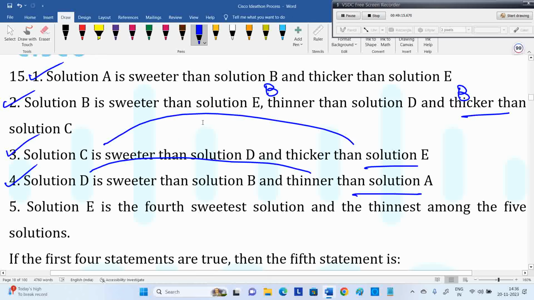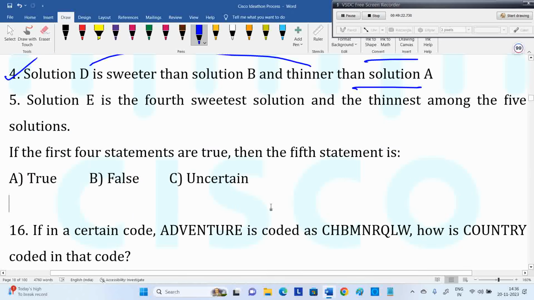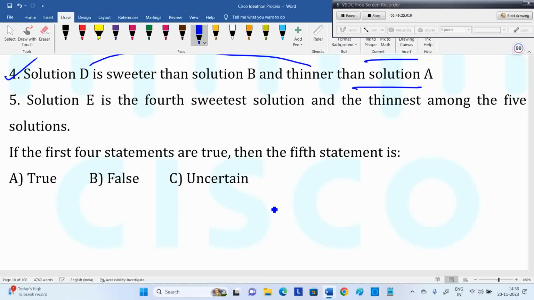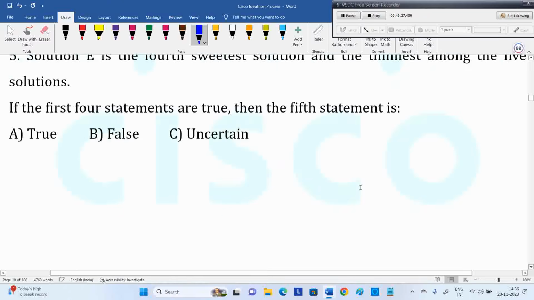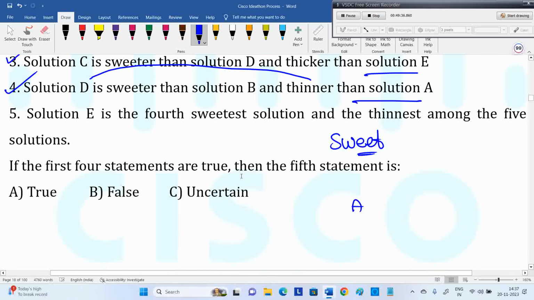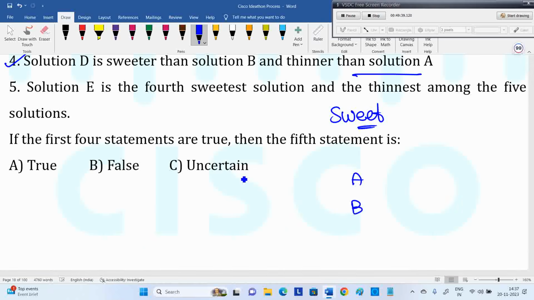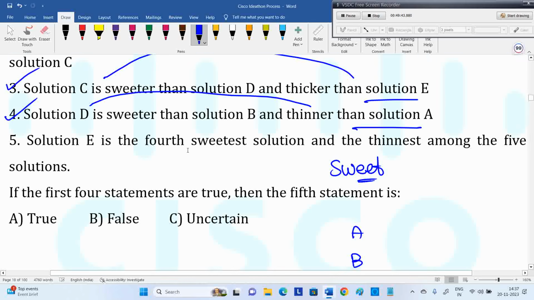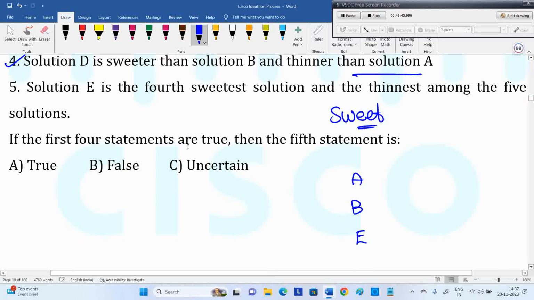So they said A is sweeter than B. D is sweeter than B. Two things are there. B is sweeter than A. Okay, so if we see that, A is regarding sweetest. Then regarding thin and thick, we can go. Regarding sweet, A is sweeter than B. B is sweeter than E. And they have given that D is sweeter than B. C is sweeter than D.